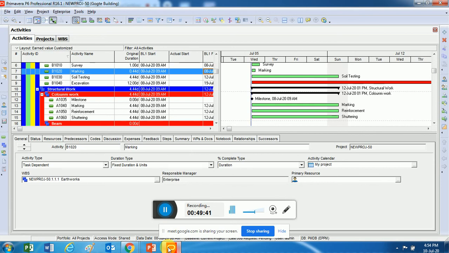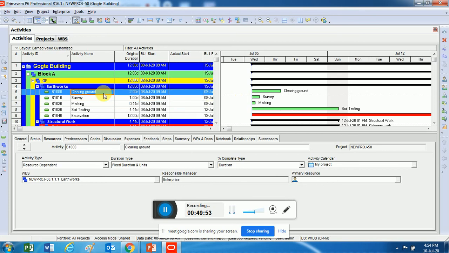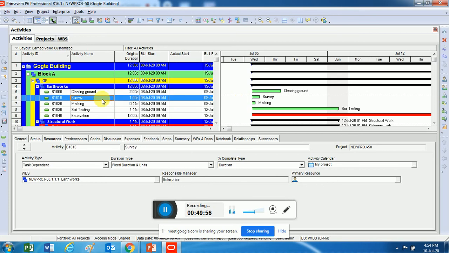We'll see all these activities and relationships here. Quickly, I'll show you how to create these relationships. You can see here, I'll click on an activity called survey. That's my second activity. I just want to give a relationship between survey and clearing ground.